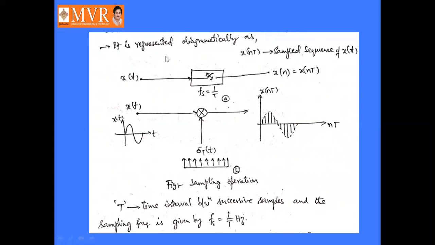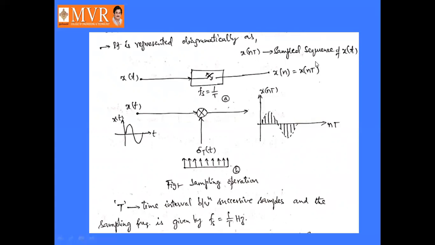See, x of t is the input signal, which can be sampled so that it becomes the discrete time signal x of n. X of t is the continuous time signal, and x of n is the discrete time signal, also represented as x of nT, the sampled sequence of x of t.